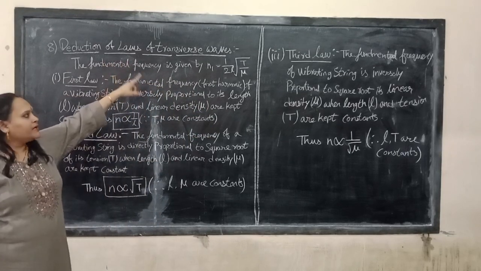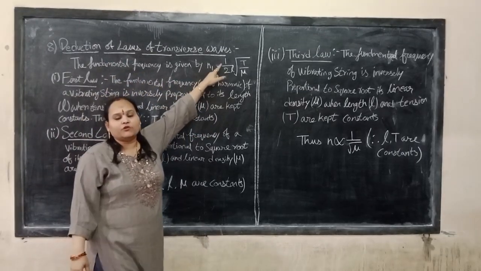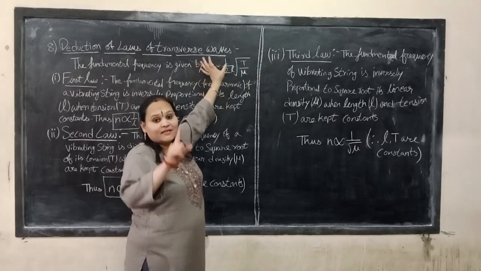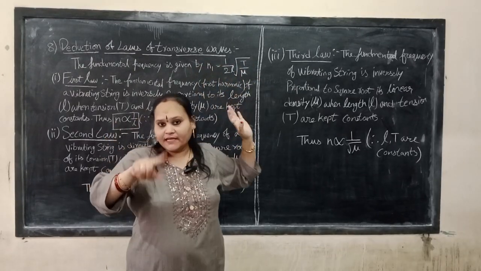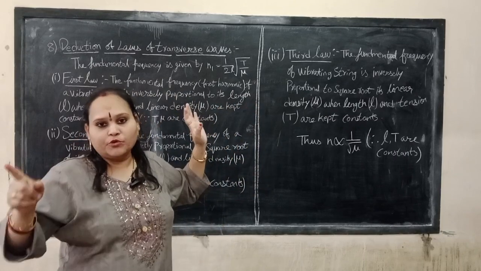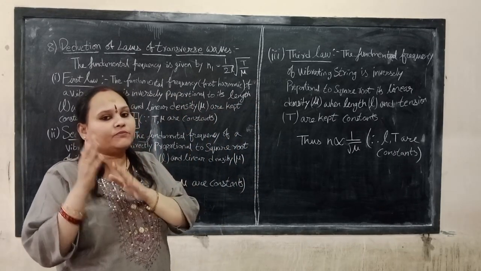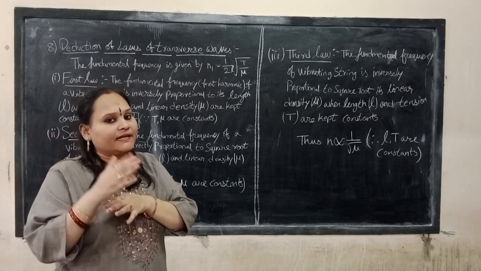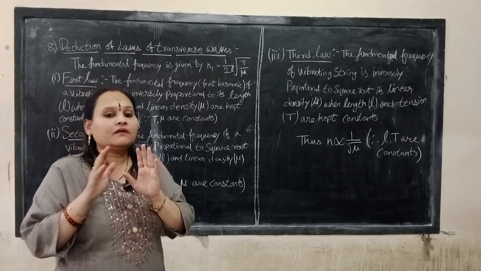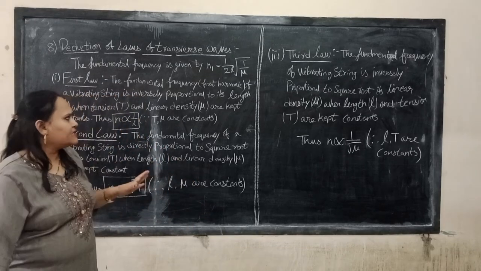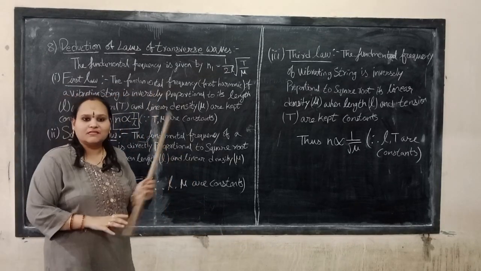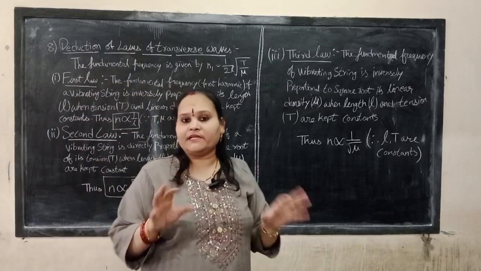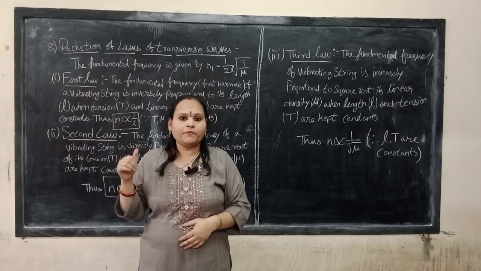Very simple. We have the formula n1 equals 1 by 2L into root of T by mu. The first law gives the relation between n and L, the second law n and T, the third law n and mu. When n and L, T and mu are constants. When n and T, L and mu are constants. Similarly, when n and mu, L and T are the constant terms. Remember it very easily and discuss it. These three are very important questions from various topics.